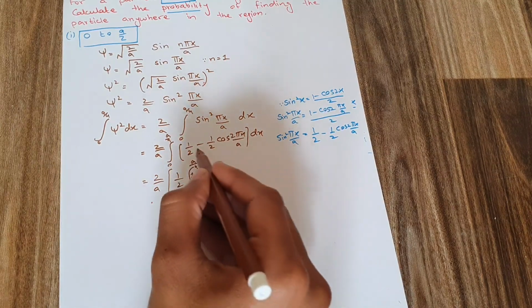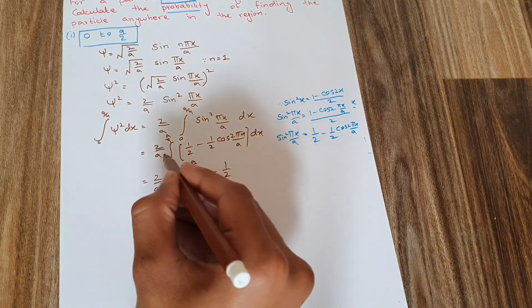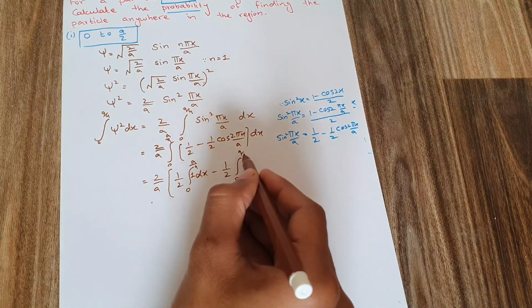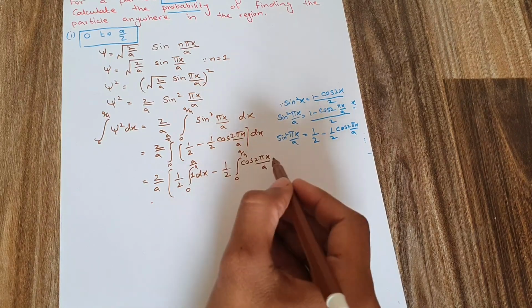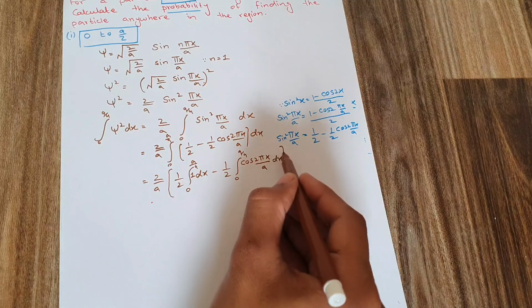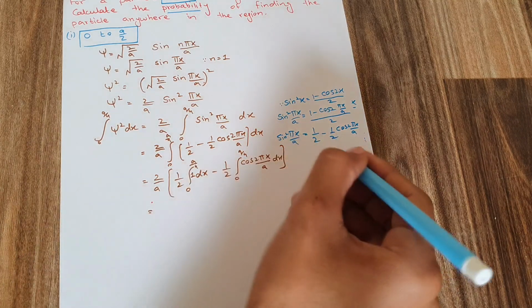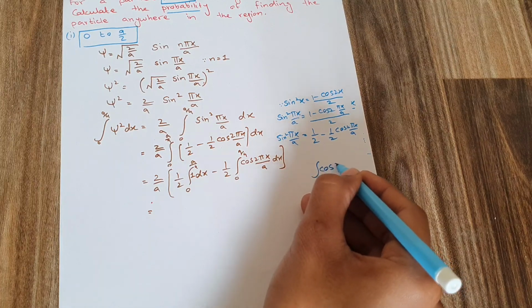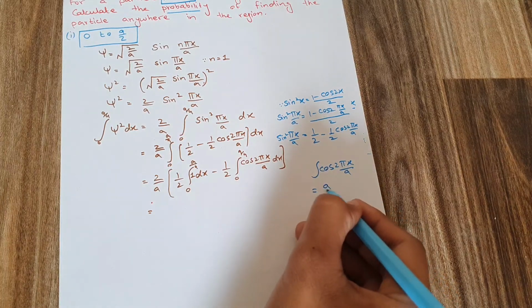Next is the minus sign, and 1 by 2, another constant, will also go out of the integration. The integration applies here from 0 to a by 4 on cos 2 pi x divided by a, with dx, and the bracket closes for 2 by a. The next thing I'm going to do is apply the integration. The integration of cos 2 pi x over a will come out to be a by 2 pi.